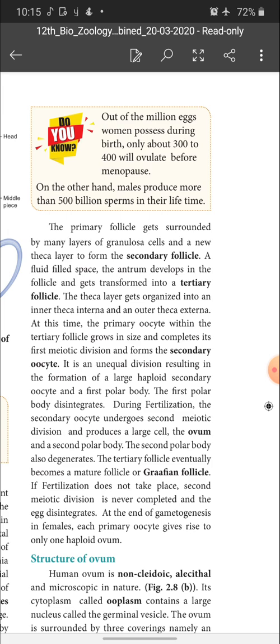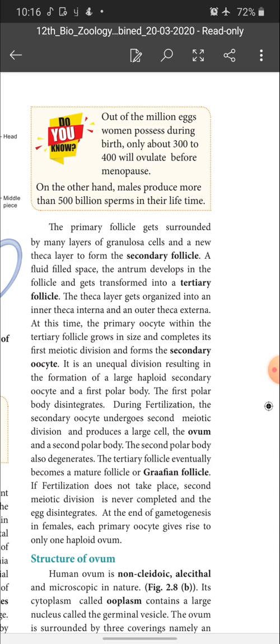Out of the million eggs a woman possesses at birth, only about 300 to 400 will ovulate before menopause. So millions of oogonia are produced, 60 to 80,000 follicles stay in each ovary, and among them only 300 to 400 eggs are ovulated, that is, ruptured out and released. On the other hand, males produce more than 500 billion sperms in their lifetime.